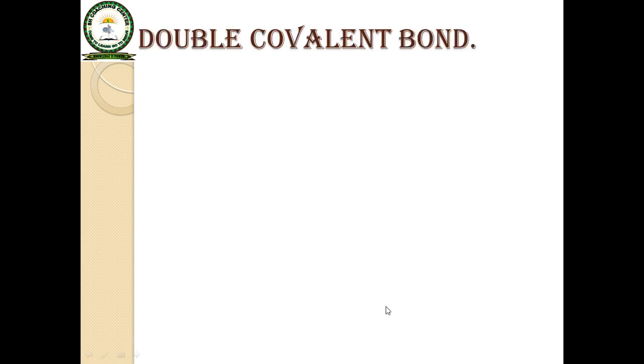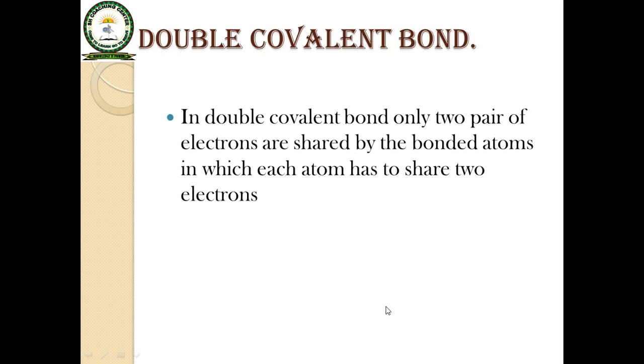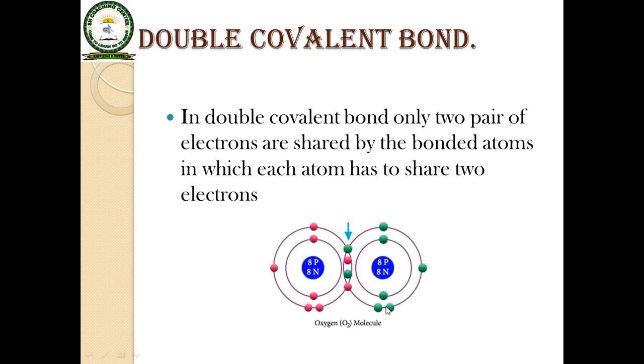Double covalent bond. In a double covalent bond, two pairs of electrons are shared by the bonded atoms, in which each atom has to share two electrons. For example, in an oxygen molecule, each atom of oxygen has shared two electrons. That means both atoms shared two pairs of electrons for completion of their outermost shell.